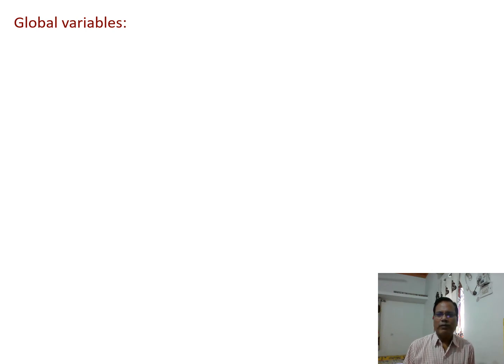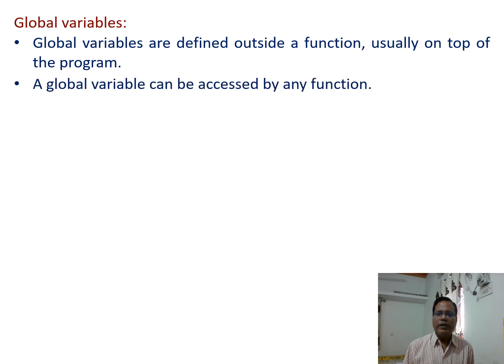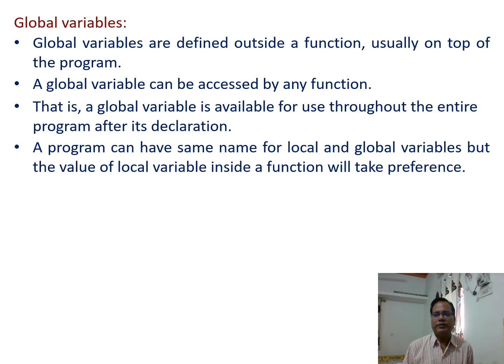about the global variable. So what is a global variable? Global variables are defined outside a function, usually on top of the program. A global variable can be accessed by any function. So in a program, suppose we write a number of functions, and if we declare a global variable, that global variable can be accessed by any of the functions written in the program. That is, a global variable is available for use throughout the entire program after its declaration.